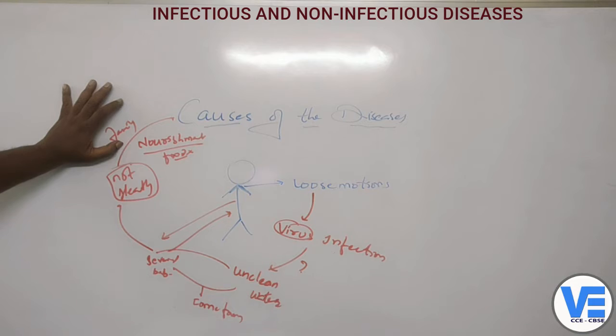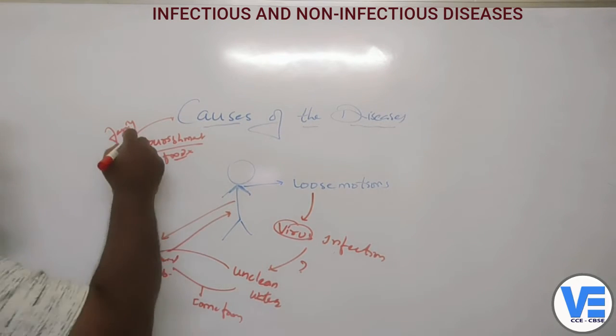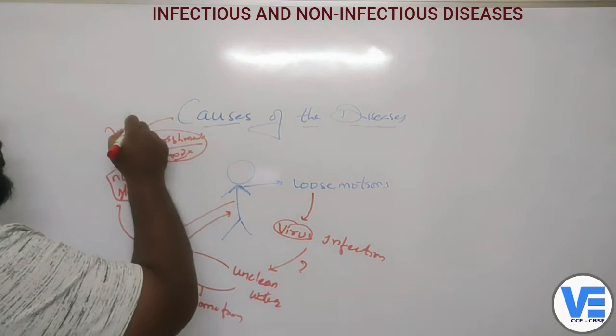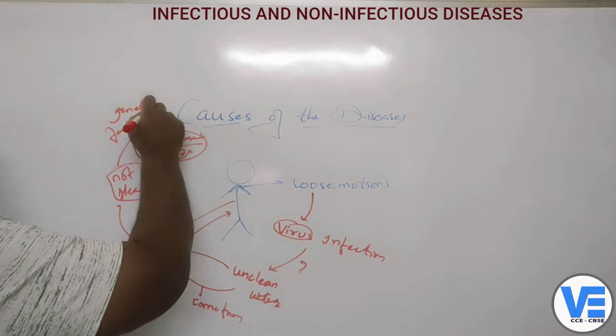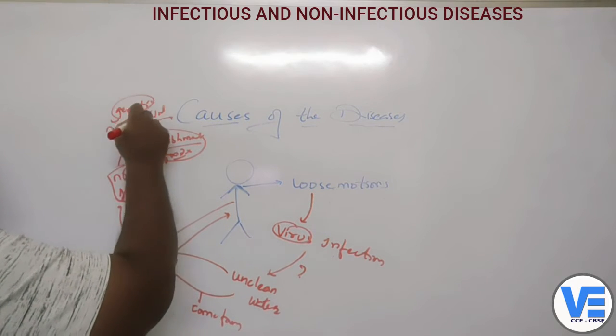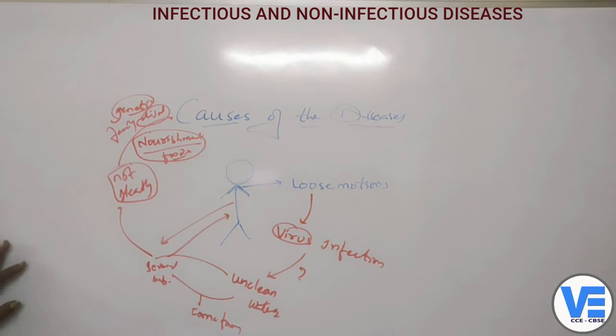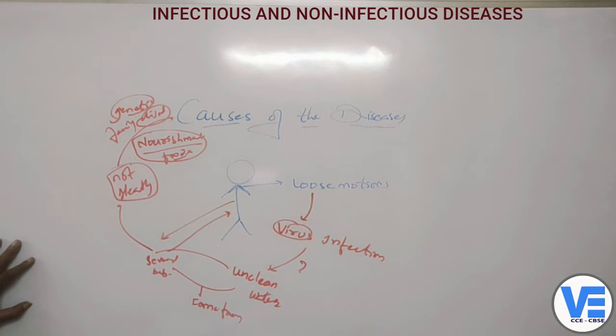She is not given proper nutritious food. Or is this not the only problem, and there is some genetic disorder? Is it because of the genes that she is suffering from loose motions?